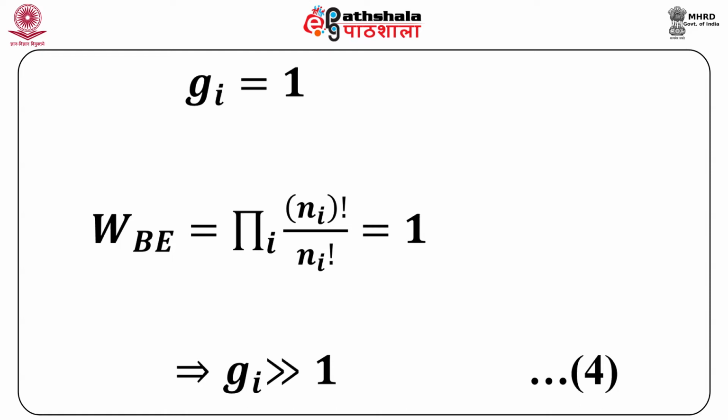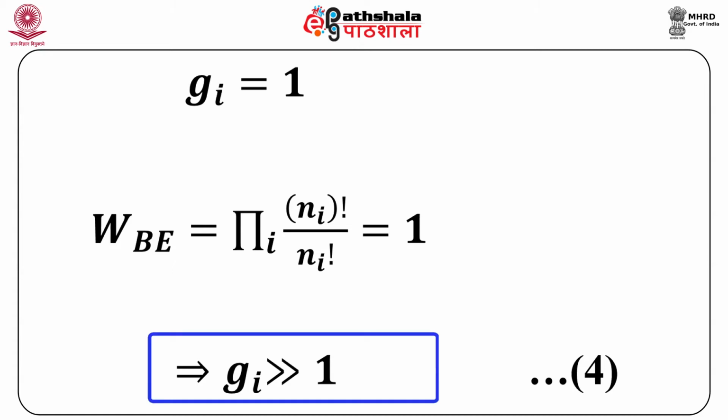So, in this case the number of microstates arise primarily because of the degeneracy of the energy levels. So, degeneracy plays a very important role in Bose-Einstein statistics, and later on we will see it also plays a very important role in Fermi-Dirac statistics. And generally in the case of Bose-Einstein statistics, we assume that degeneracy is much larger than 1.